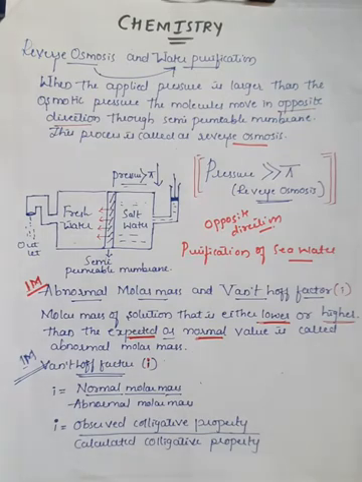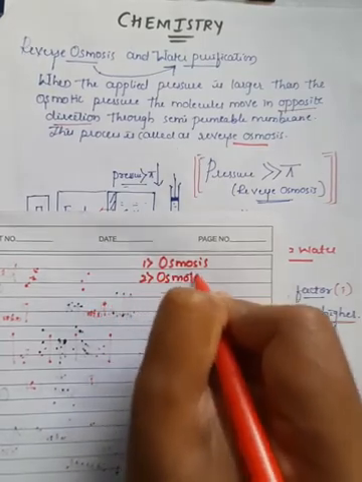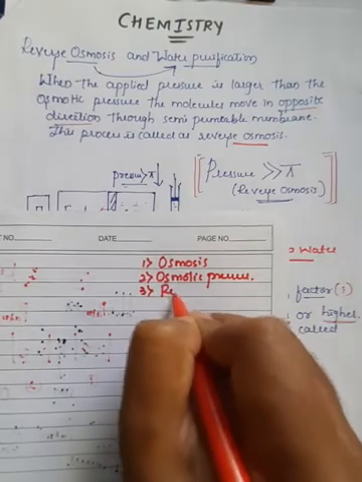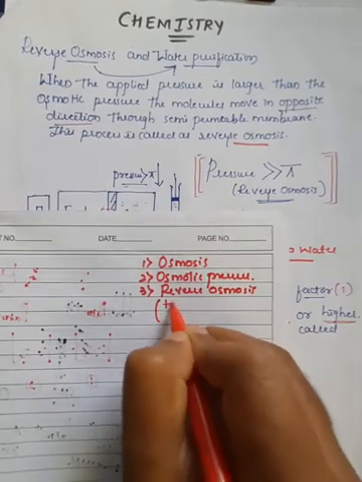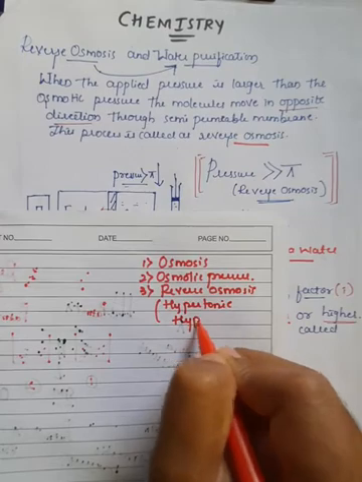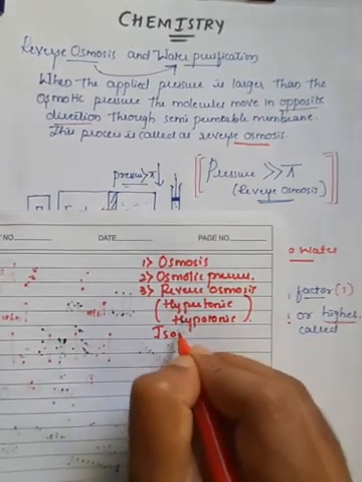So today we have seen some important concepts. We have studied different concepts. First one is osmosis, that is the fourth colligative property. Second one is osmotic pressure. Third one is reverse osmosis. Along with that, we have studied the hypertonic solution and the isotonic solution.